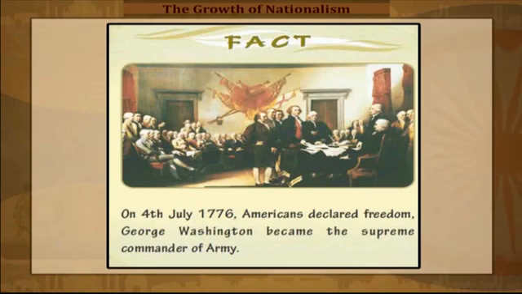Fact: on 4th July 1776, Americans declared freedom. George Washington became the supreme commander of the army.